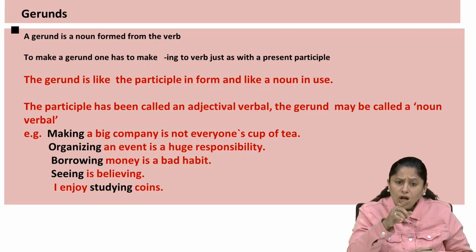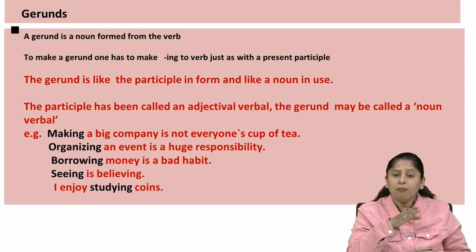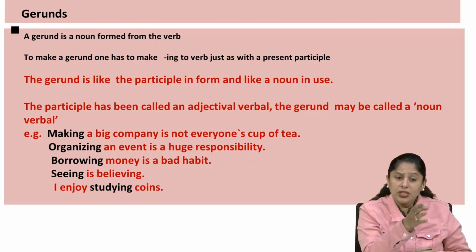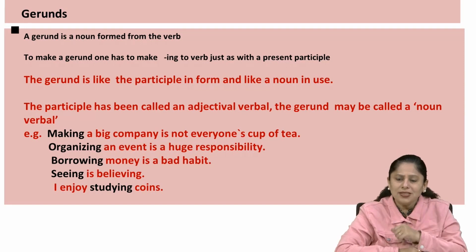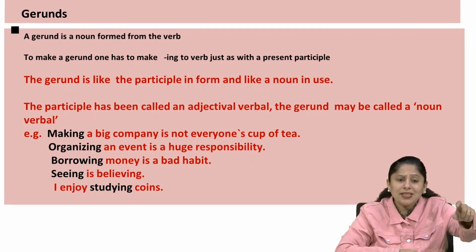So almost all the gerunds play the role of the participle also, and they come as an adjectival verbal. But as gerunds, they are called noun verbals also, because of the position they hold in the sentence. They come at the place of a noun, and that's why they are known as noun verbals, because you can see their positions.